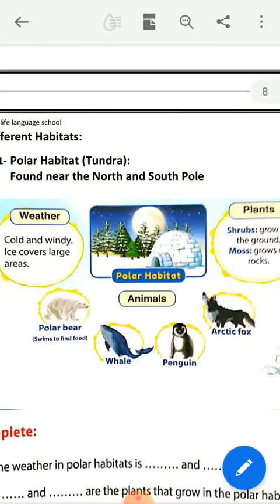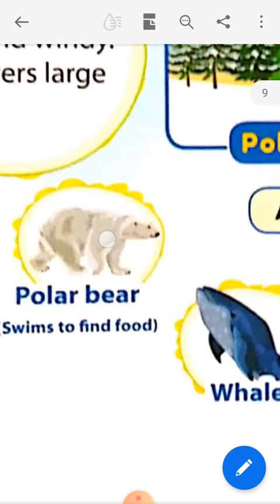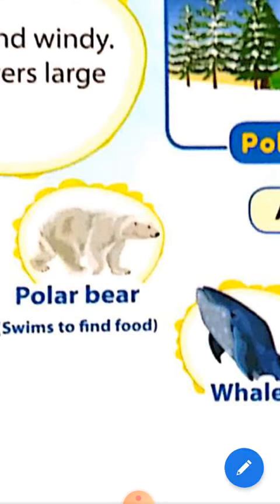The animals which can live in this habitat must be suitable for living in this weather. This means they should be covered with a thick layer of fur, like the polar bear. The polar bear is covered with a thick layer of fur which gives it the warmth it needs.